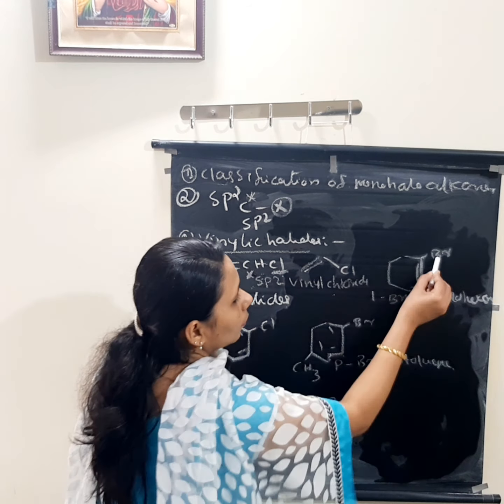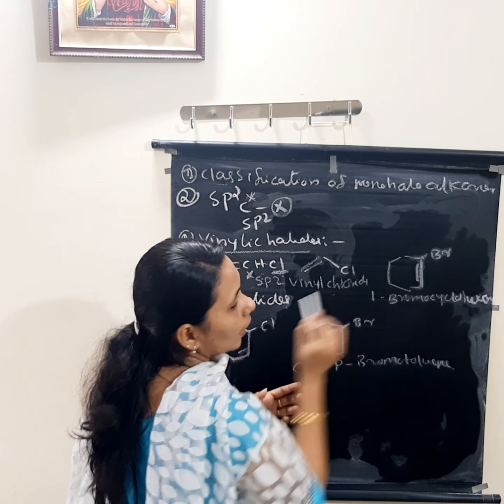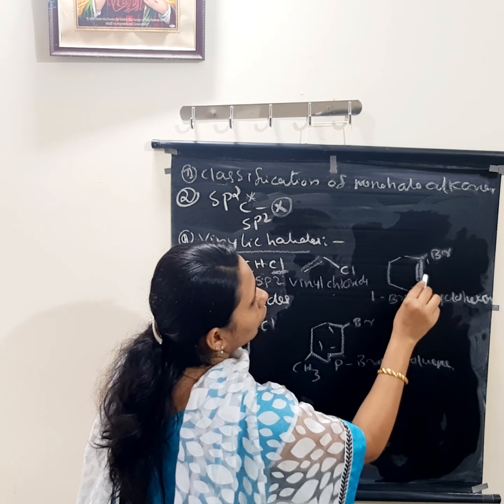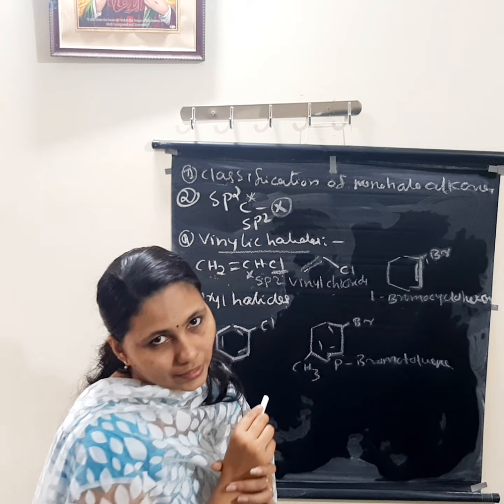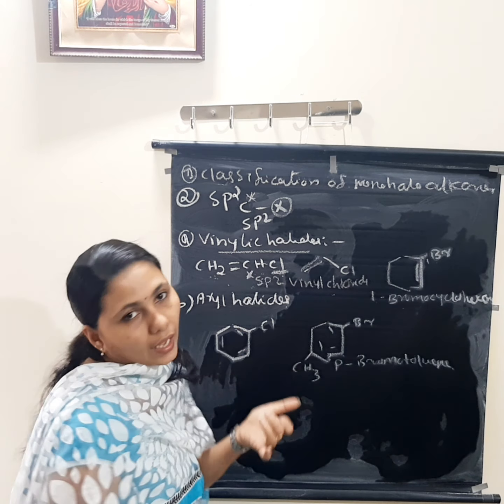Aromatic, one example is here. See, same thing, bromine. Here it is attached to an sp2 hybridized carbon atom of the double bond. Okay. So what is the name of this compound? 1-bromocyclohexene. Okay. Next, the second classification is aryl halides.